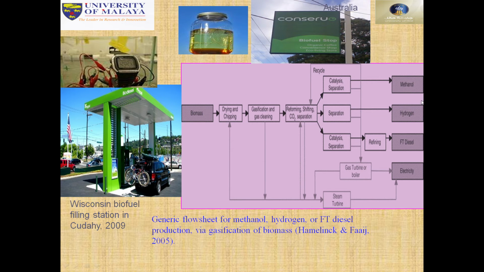From biomass, how we can use the energy: methanol, hydrogen, FTDC, electricity productions. This is the source, biomass, and then by different biochemical processes we can produce the gases, and finally we can produce electricity, bioelectricity, biopower from this.